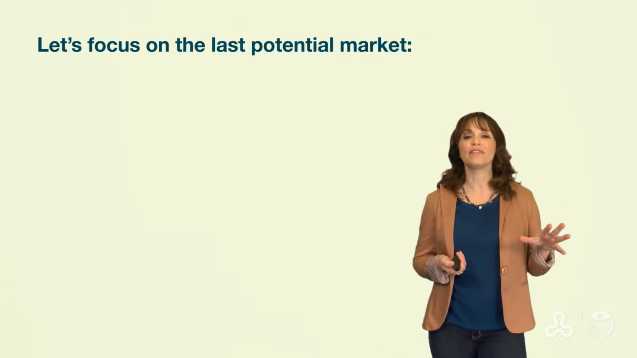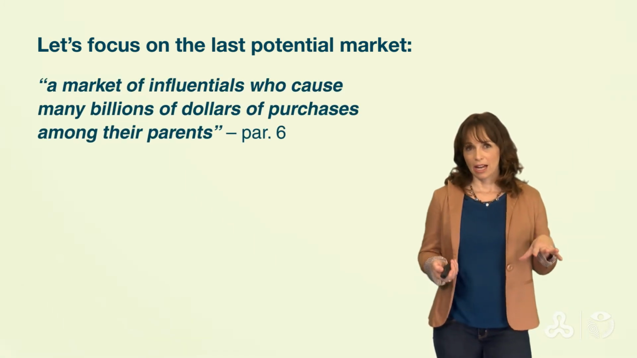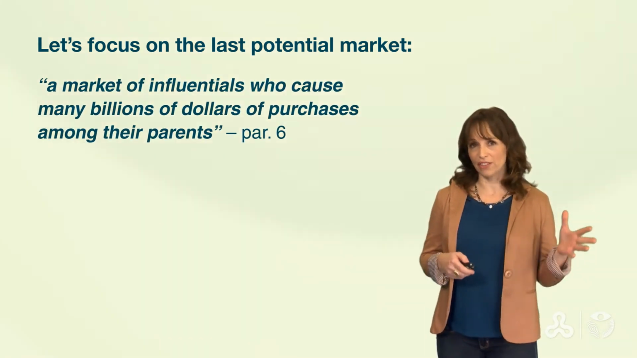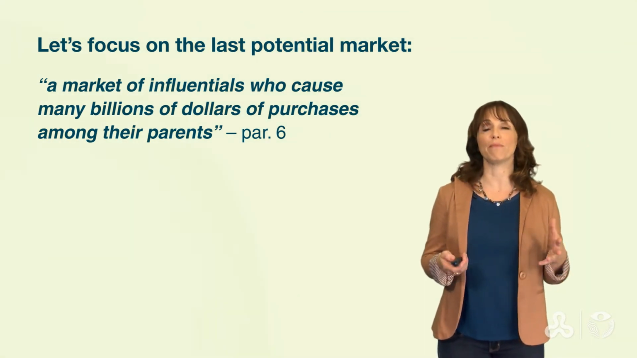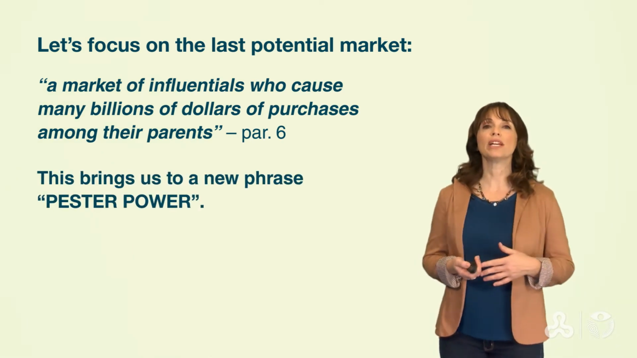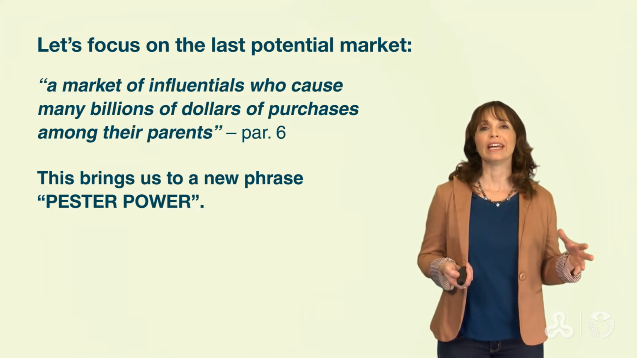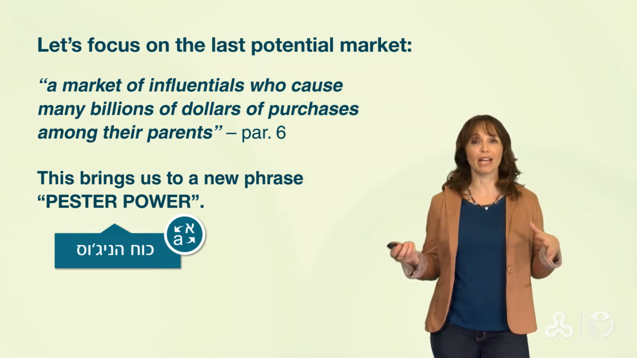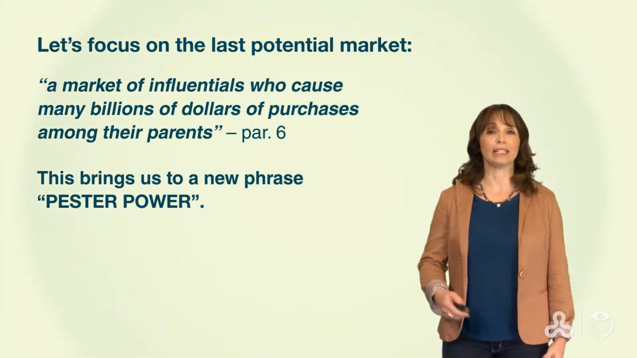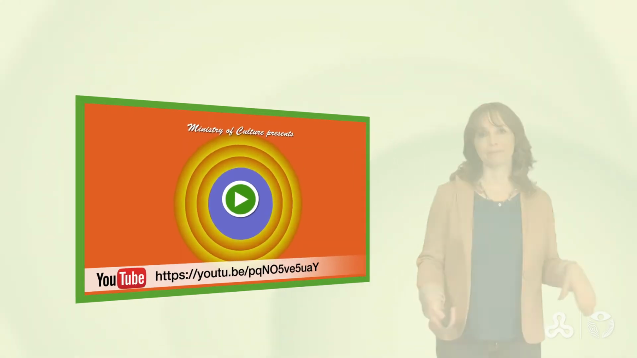So let's focus on the last potential market. Remember it said in the text, the 3rd market is a market of influentials who cause many billions of dollars of purchases among their parents. So this brings us to a new phrase, the phrase called pester power. Okay? In Hebrew, if we translate it, כוח הניג'וס. עכשיו, אני בטוחה שכל אחד מכם יכול להתחבר לזה, או מהילדים שלו, או אתם בתור ילדים. Okay? So we're going to watch a short video clip about pester power.